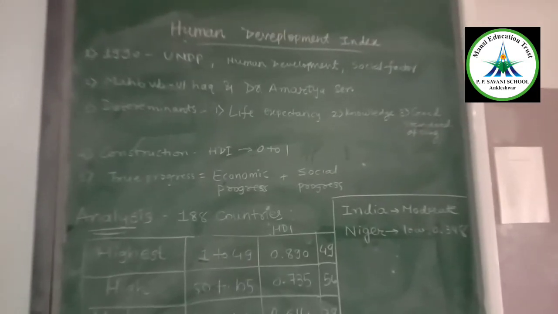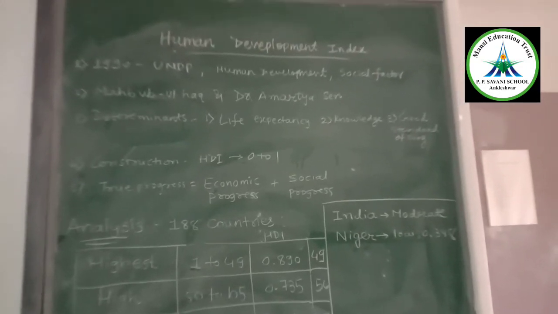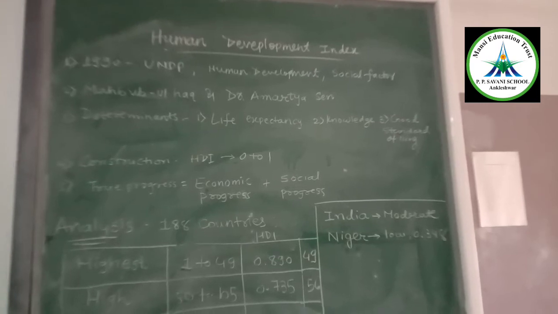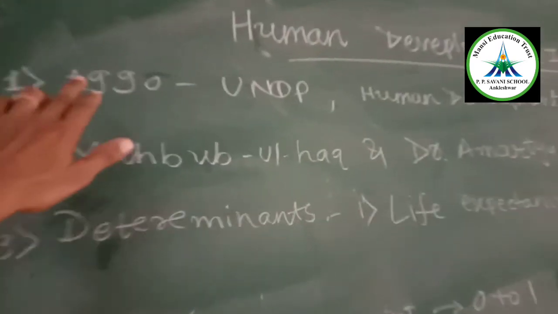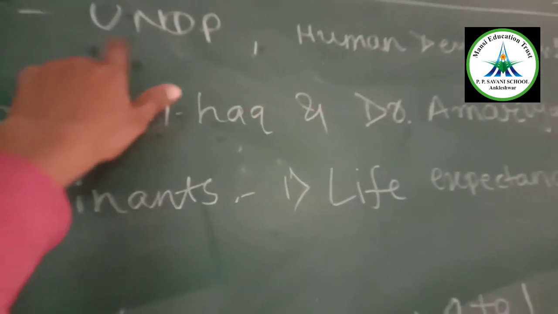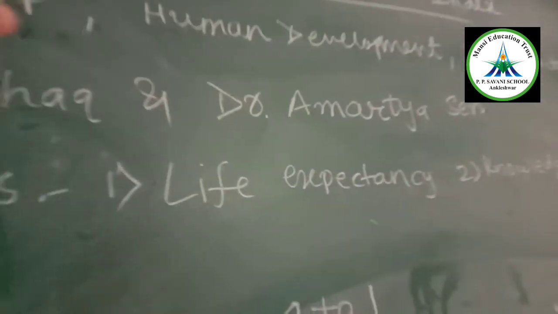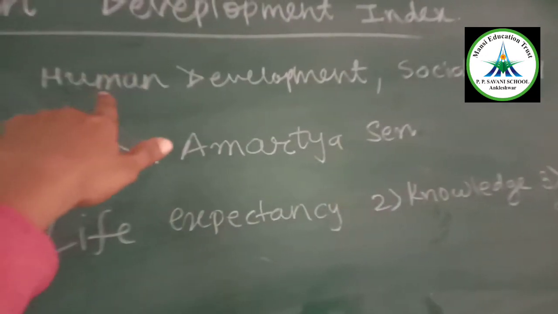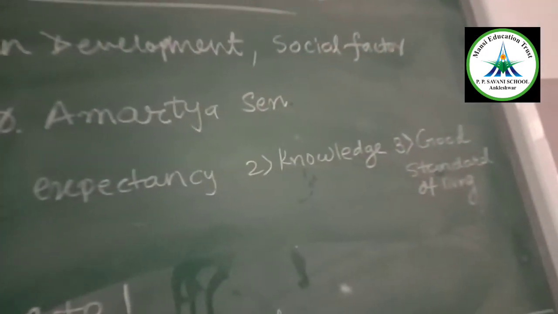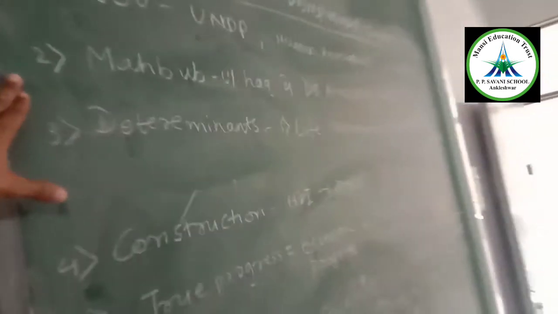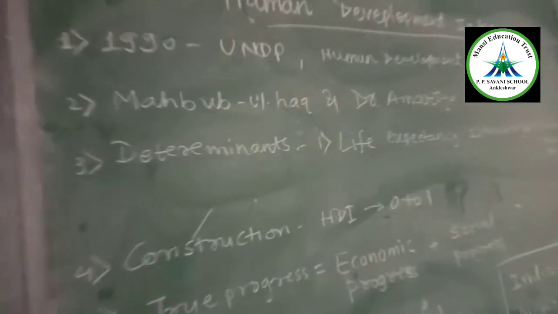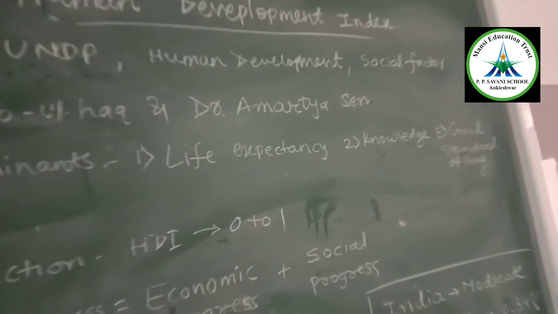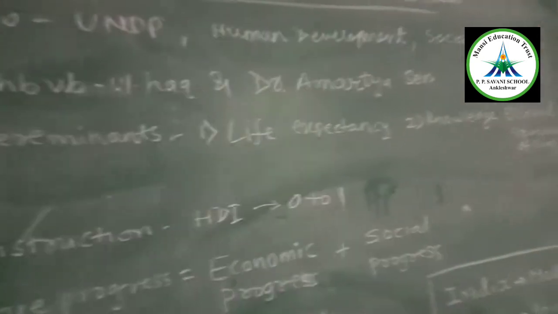Everyone, further continuing our indicators of growth and development, next is the Human Development Index. First of all, it was presented in 1990 by the UNDP, that is the United Nations Development Programme, and it focuses more on human development, with social factors considered in this study. The main contributors in presenting human development were Mehboob Ul Haq and Dr. Amartya Sen, who is an Indian economist.